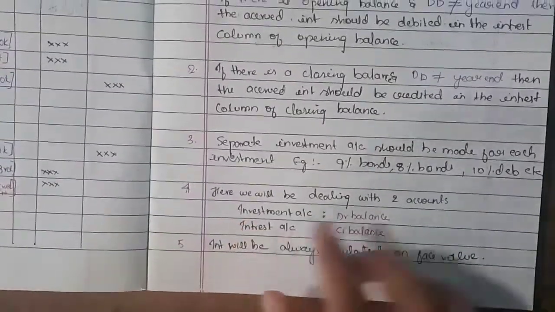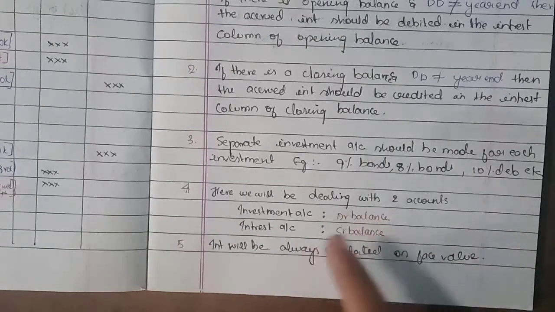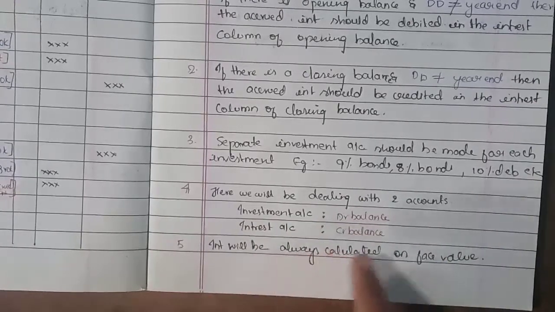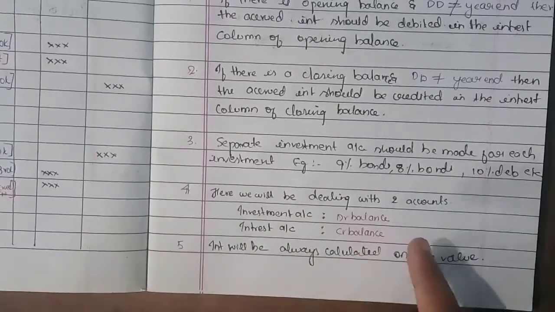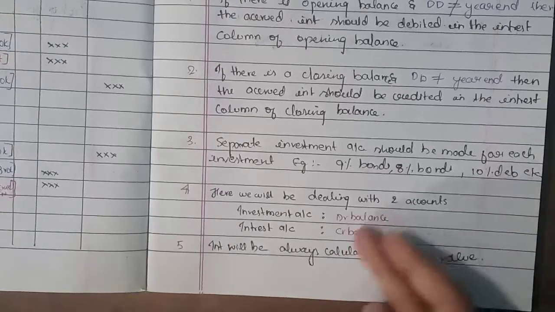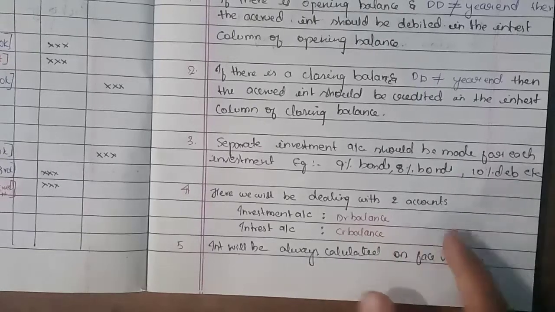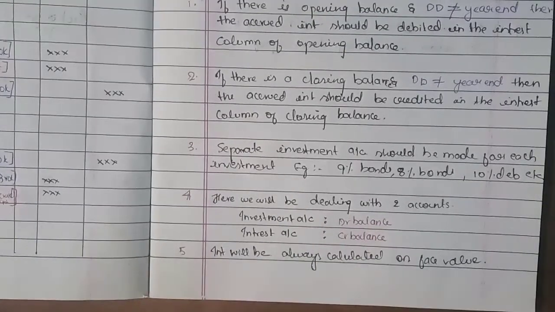Whenever you are preparing an investment account, you will be dealing with two types of accounts: the investment account and the interest account. The investment account will always have a debit balance, and the interest account will have a credit balance. The credit balance will be higher in the case of interest, and you will always get the profit on the interest account. Next, interest will always be calculated on the face value. You may say yes, I know, but while solving problems you calculate it on some other amount, that is the cum interest price or ex interest price. No, interest should always be calculated on the face value and not on anything else.